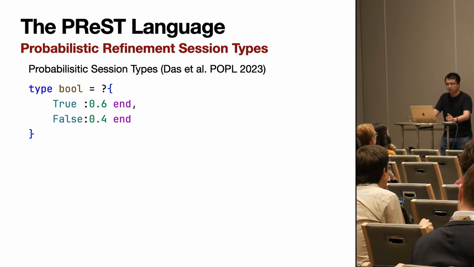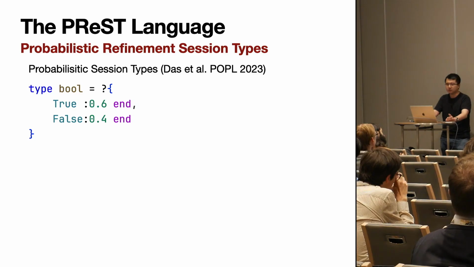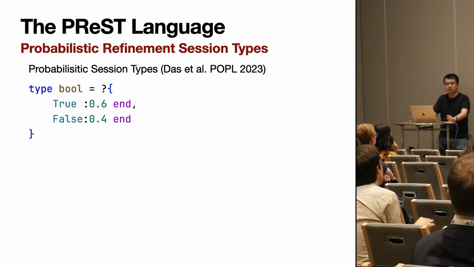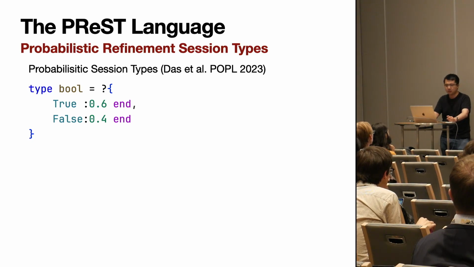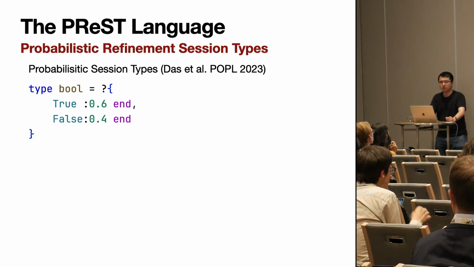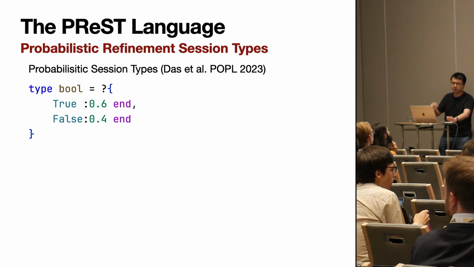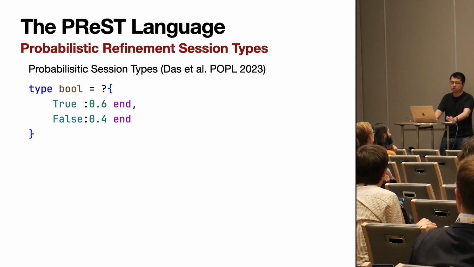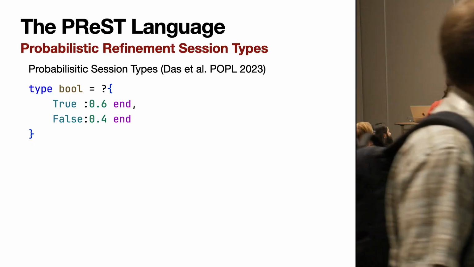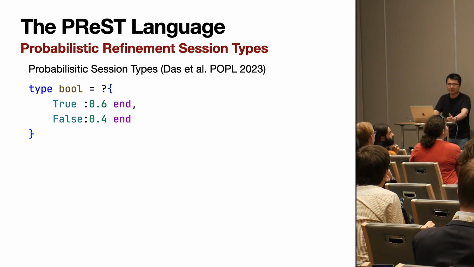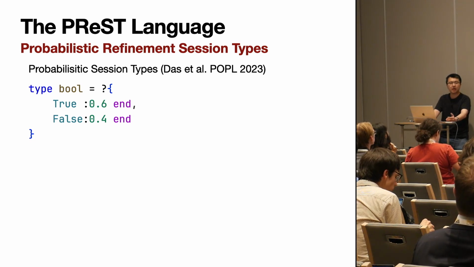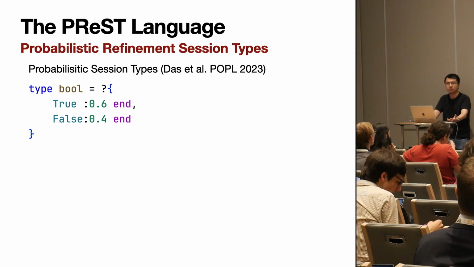Okay, so the PReST language extends the probabilistic session types of Ankush, which was published at POPL. Here we have probably the simplest probabilistic session type that we can have, a probabilistic bool type. Intuitively, a communication channel with this type bool will carry the message true with probability 0.6, or the message false with probability 0.4. So this type acts as a contract between our senders and receivers.